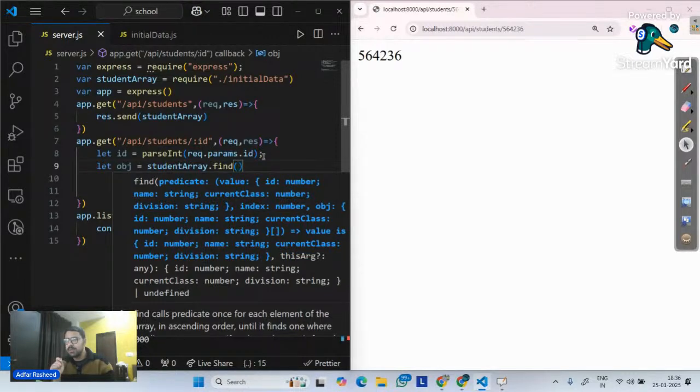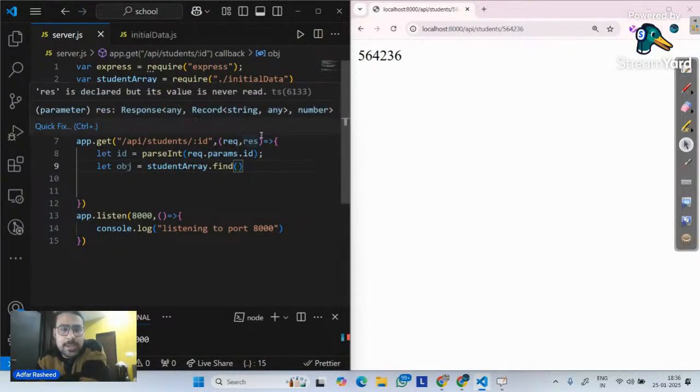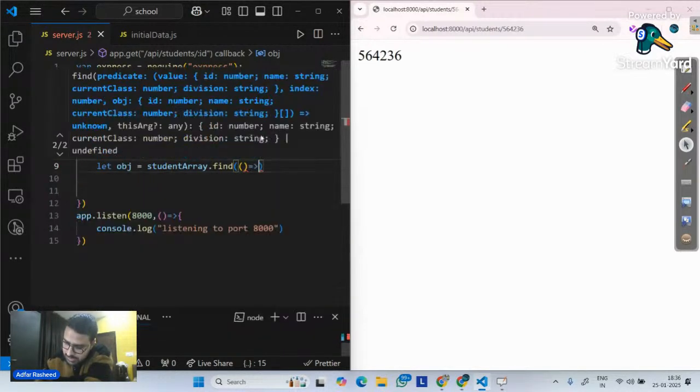Hey Mandu, hi, good evening. Do we know what find is? Quickly, if we don't, then I will show you very quickly. But let's see what find does. Let's understand it again over here. Okay. It receives a function as an argument. So I will pass a function like this.